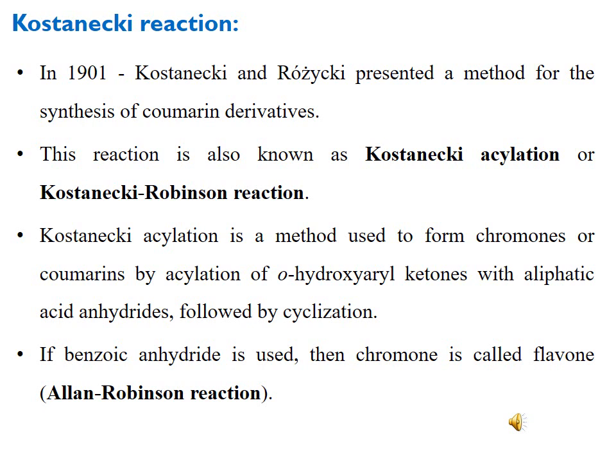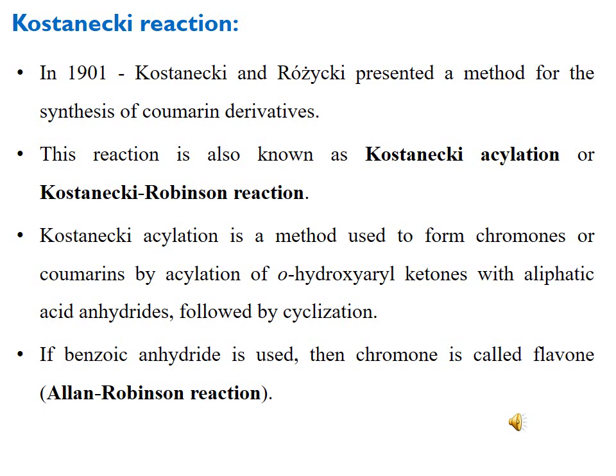The Kostanecki reaction was first introduced in 1901, about 1 century ago. It was presented by Kostanecki and Rzycki. Both scientists tried to synthesize coumarin by using 2-hydroxy-aryl ketones.